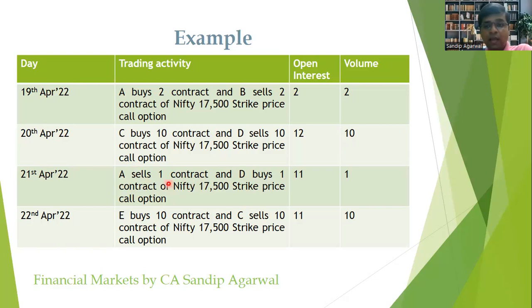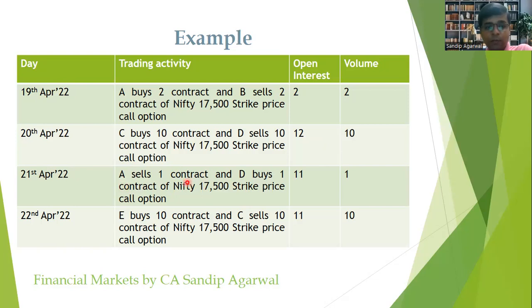So basically, they have squared off their existing contract obligations. So in this case, the open interest will be reduced by 1, that is 12 minus 1 becomes 11, and the volume will be 1. Why volume 1? Because only one contract has been traded between Mr. A and Mr. D on 21st of April.